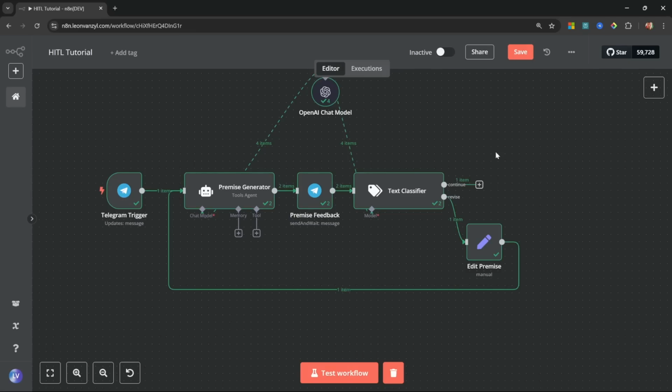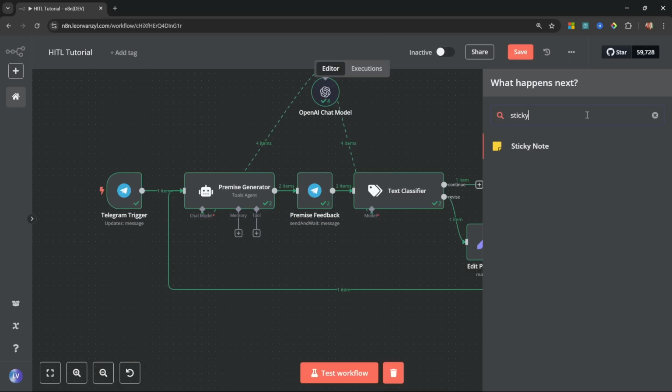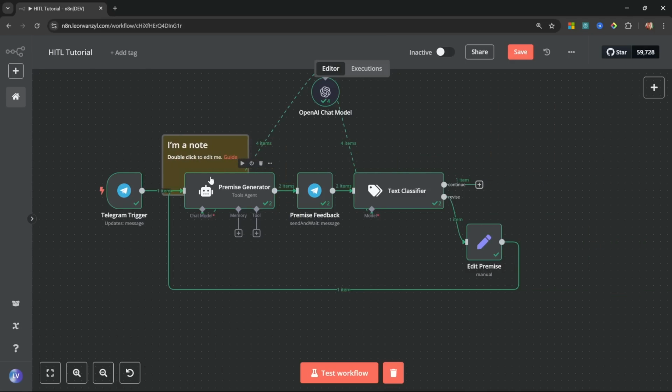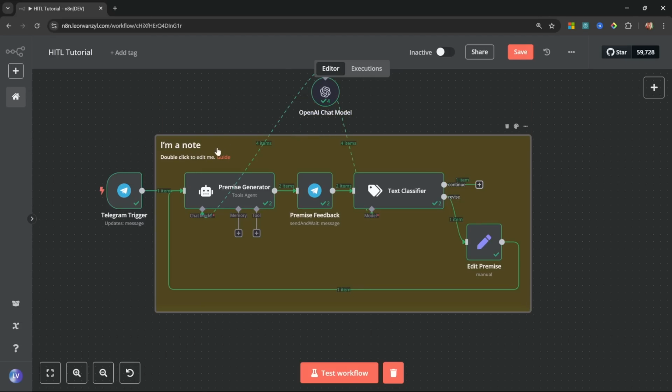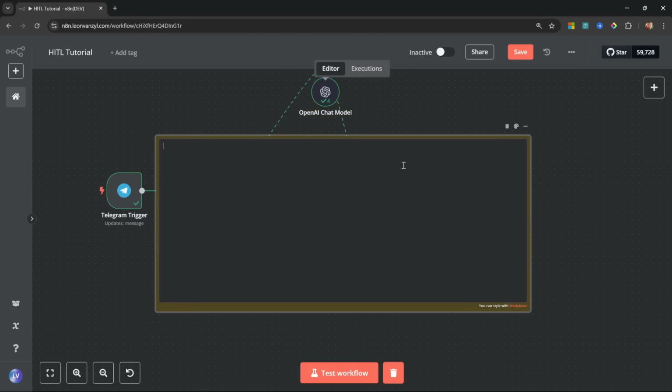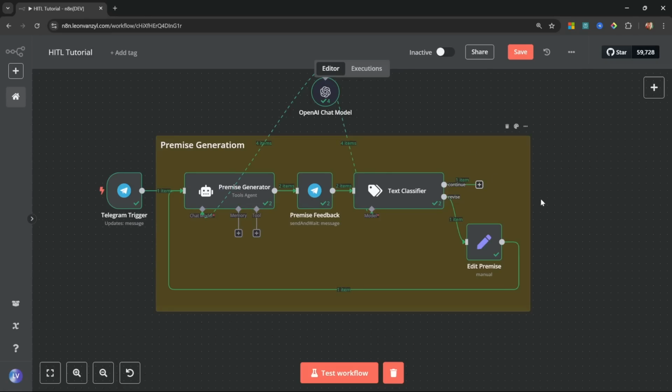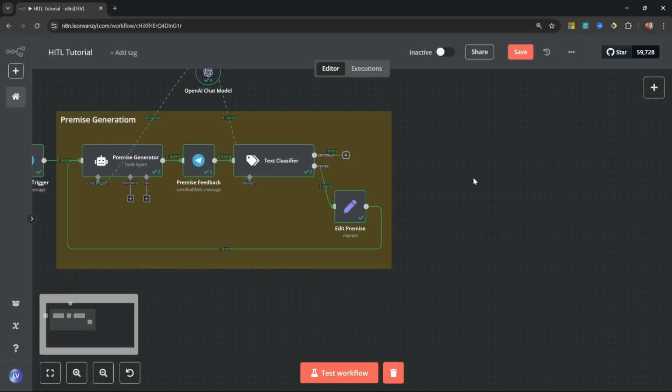Right, now we're ready to add the next step in our story writer. And that is the character creator. And before we do that, I do like to add these sticky notes just to highlight different functionality within my workflow. So let's simply expand this, and let's double click on the sticky, and let's add a new heading, and I'll call this premise generation. Awesome.